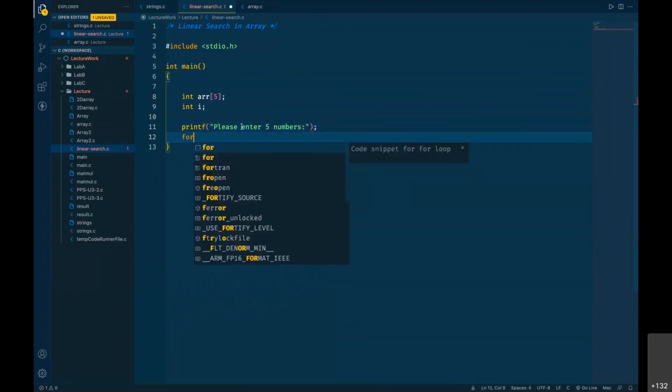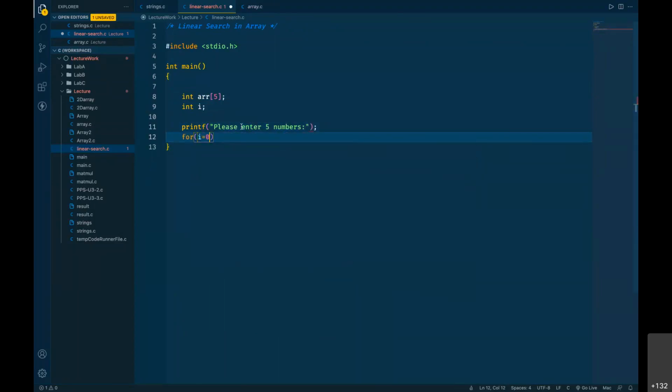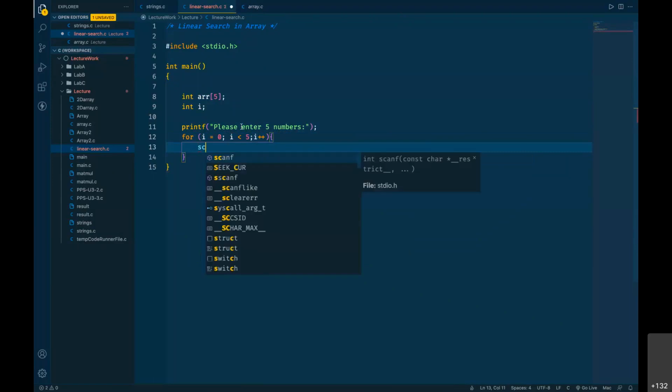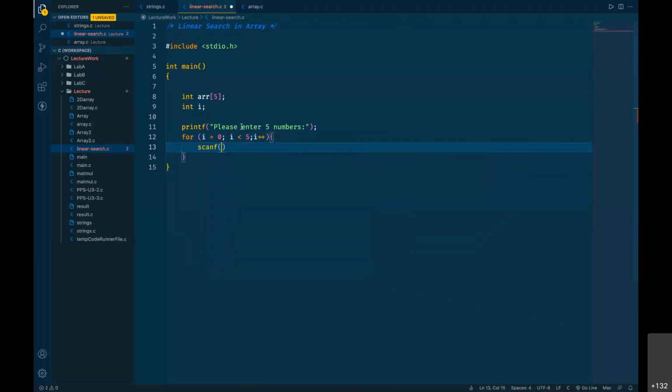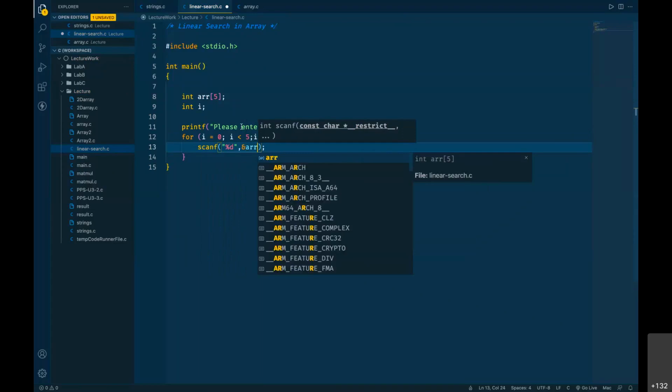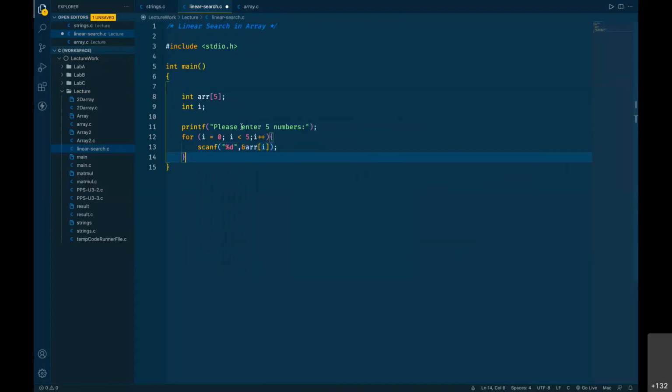And we require a for loop. So i equals 0, i less than 5, i++. Right now I'm directly scanning those 5 values, so I'm not going for any printf before that. So %d and &arr[i]. So we took those values.